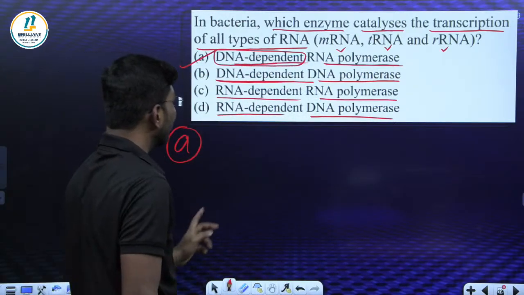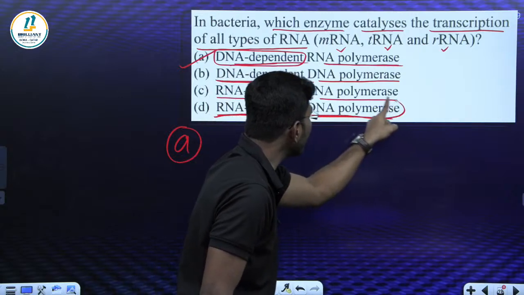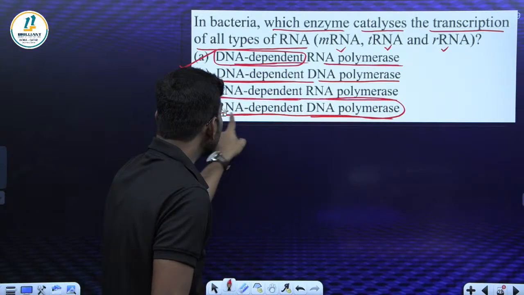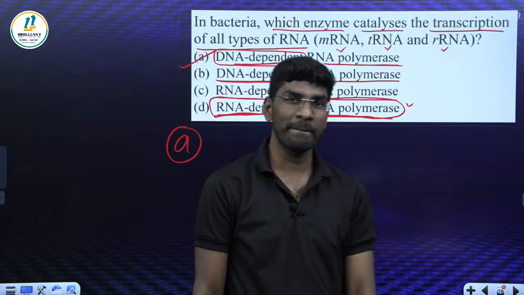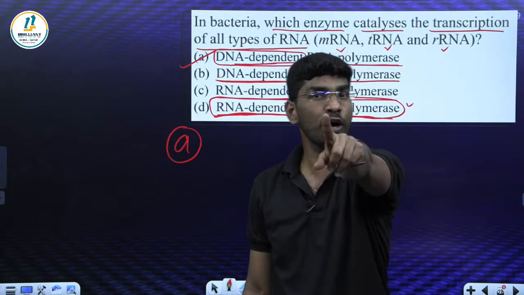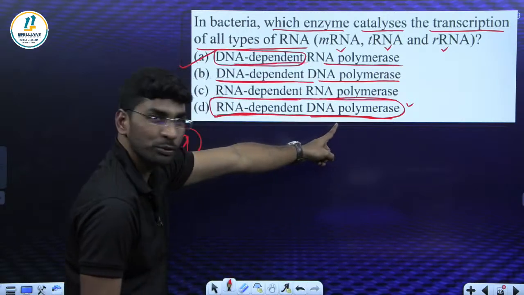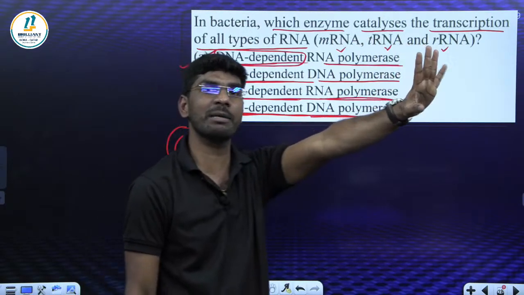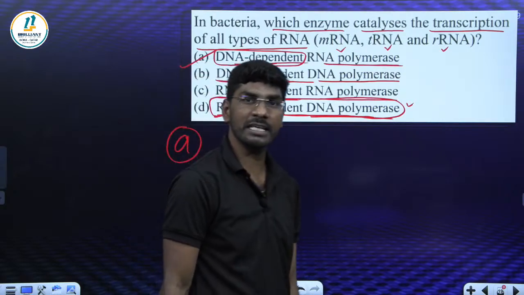But I have a question. What is this RNA dependent DNA polymerase? Any one of you answer me. This enzyme is present in which type of viruses, students? If you give the answer, surely you will get 99 in the final exam. If you answer this question, that means you properly revised the biology. RNA dependent DNA polymerase enzyme means what?